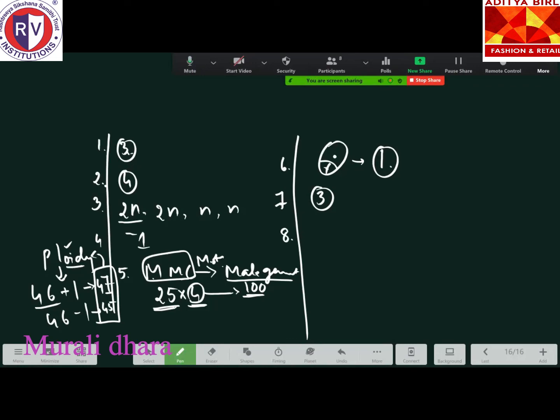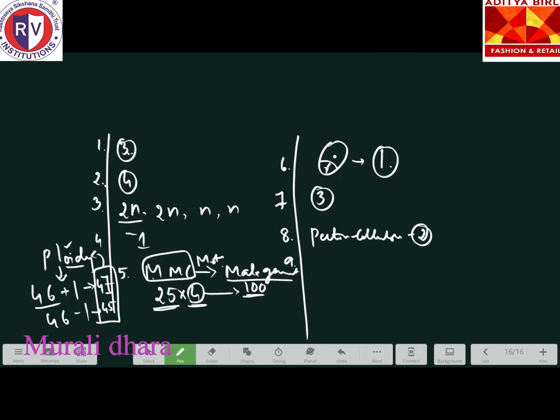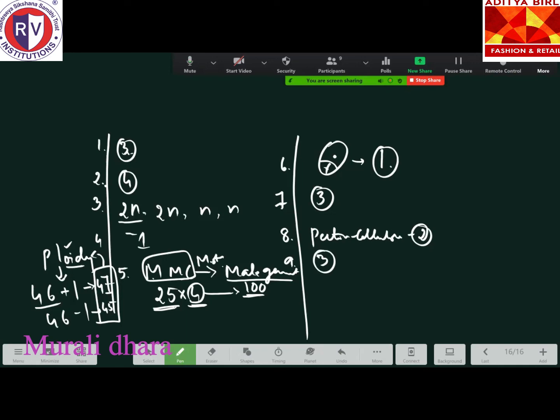Coming to the eighth question: intine is made up of. This also we have just now told. Yes, pectocellulose, which is the second option. Please make a note. The ninth one: proubist bodies appear in the cytoplasm of what? Not the endothecium, middle layer, or epidermis, but the tapetum, which is the nutritive tissue. The third option, tapetum, is correct.